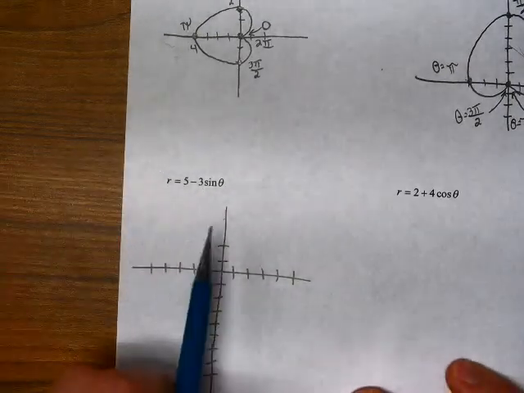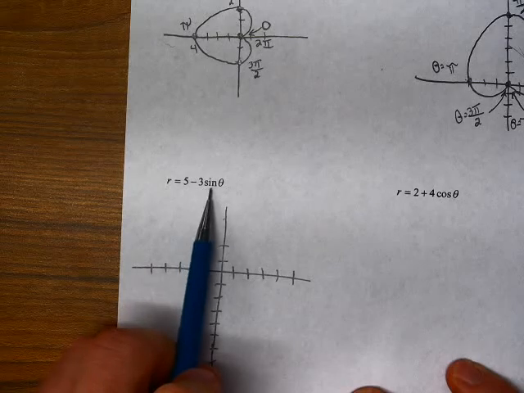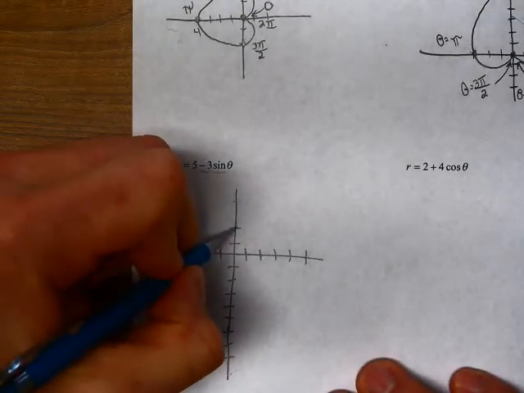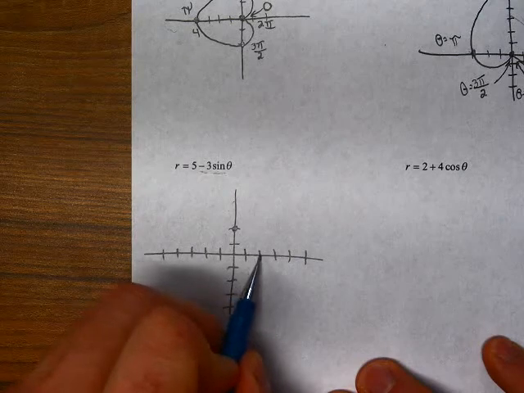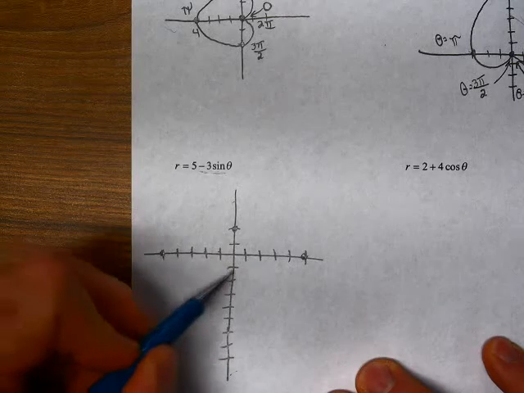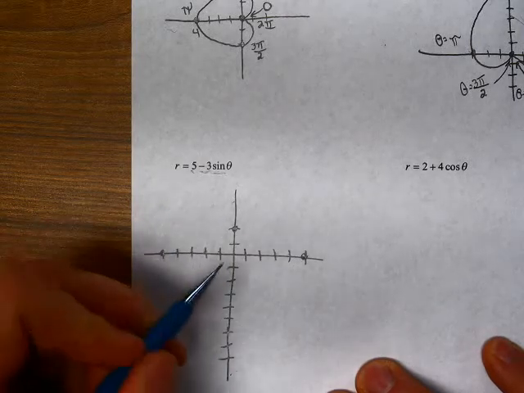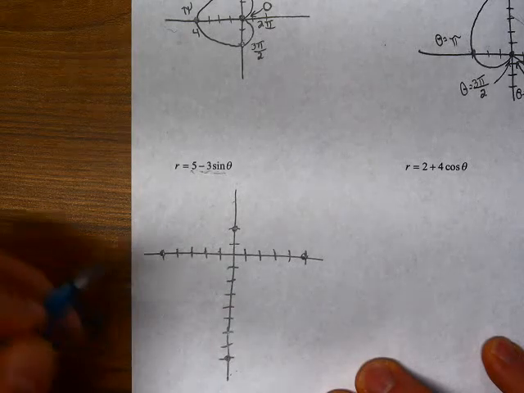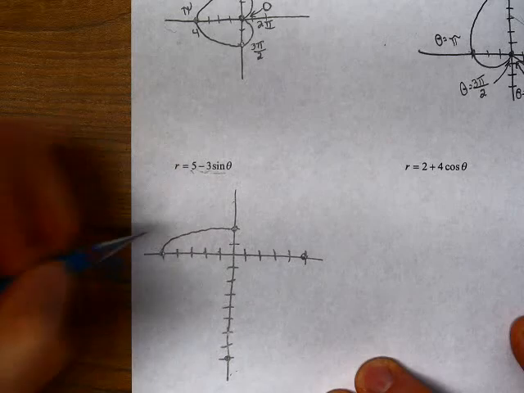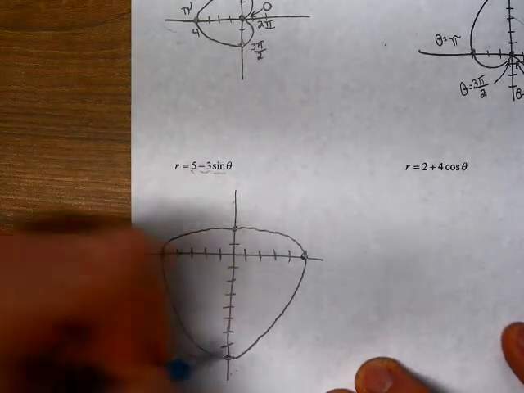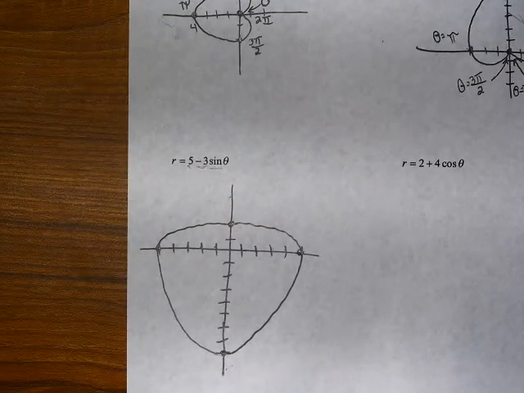The closest we can get is 2, so here we're going to be on the y-axis, and the largest part of our shape is going to be below the y-axis because we're subtracting 3 sine theta. So we have 5 minus 3 here. We have 5 there, and we have the sum of the absolute values of these numbers, which is going to give us 8 here. So we get a shape that has kind of one flattened side, and it looks something like that.